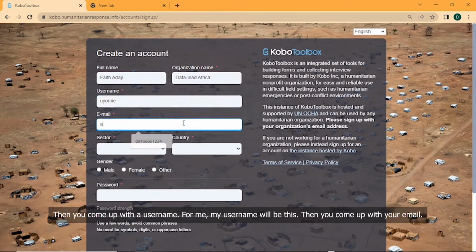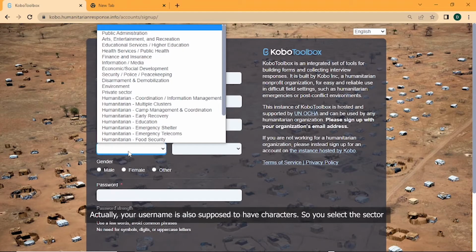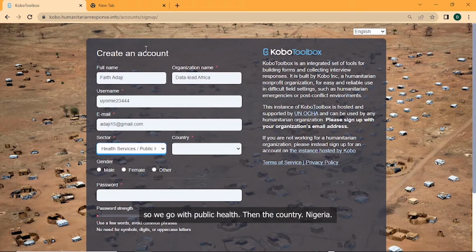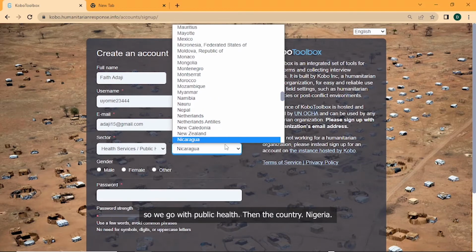Then you come up with your email. Actually, your username is also supposed to have characters. Then you select the sector, so we go with public health, then the country, Nigeria.